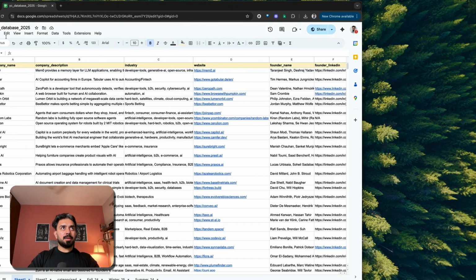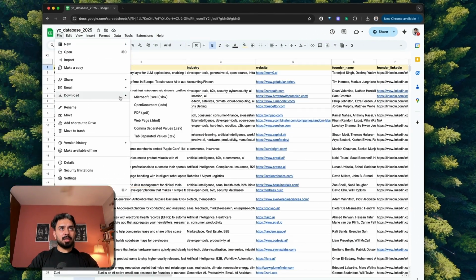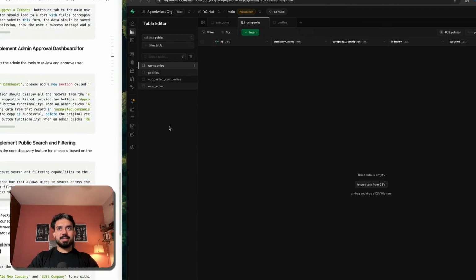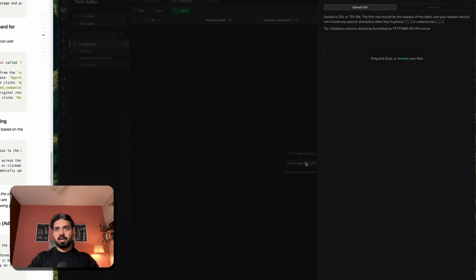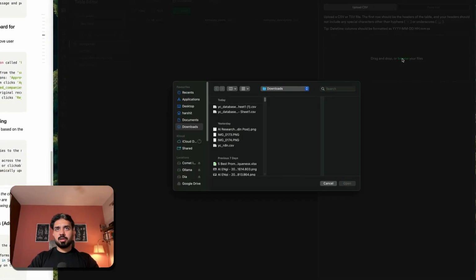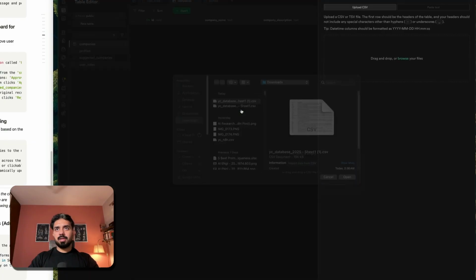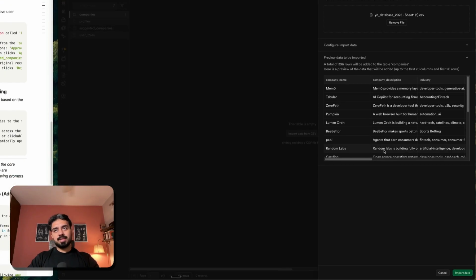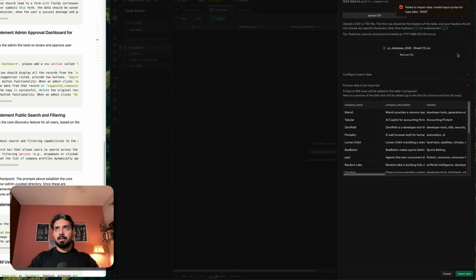I'll have to download another version of my CSV. Import data from CSV, browse. There we go. Let's try to upload this. This time it has worked. No errors. So I should be able to click on import data. Okay, invalid input syntax for type date 2023.